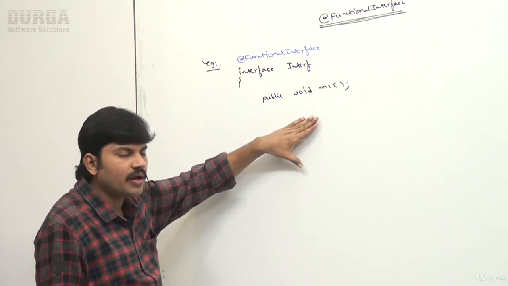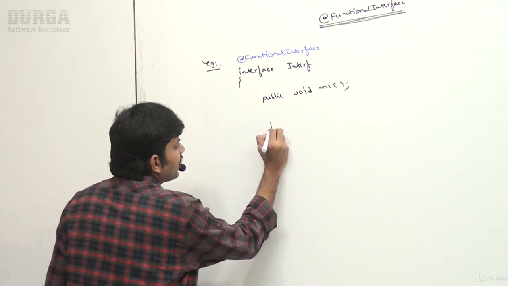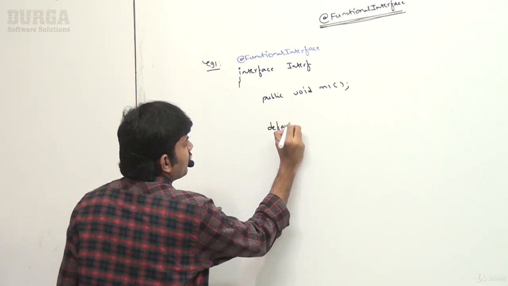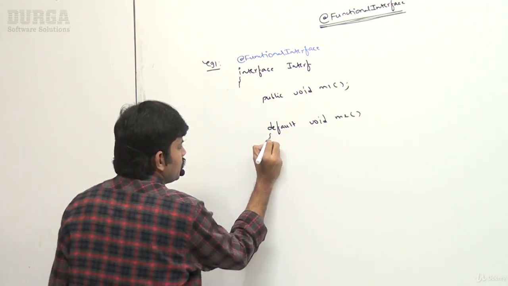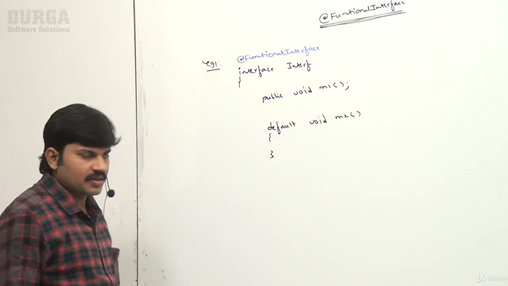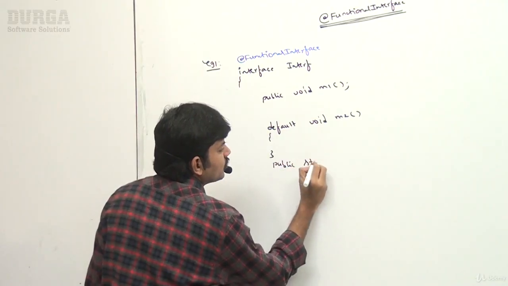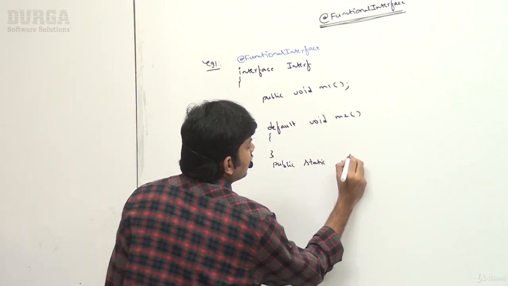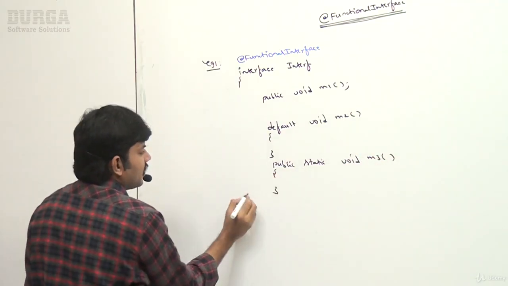Of course, default and static methods we can take explicitly. Now let me add one default method also: default void m2. Is it valid or not? Yes. Let me add one static method also: public static void m3. Like this I'm taking, sir.